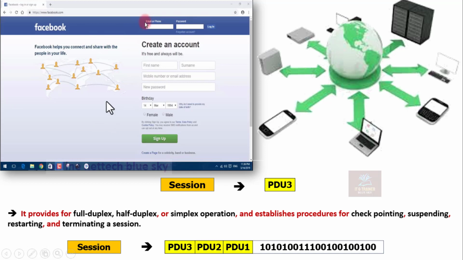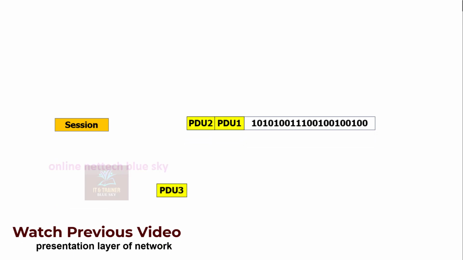Restarting means, on the communication side, your internet connection did not start, and Google.com automatically tries restarting. That is one type of session system. And terminating means all the data is completely set up, but some data is not showing in your web browser. So again you start and terminate, and download all the same data again from the server. So the session layer is very important for all data and for checking every connection.